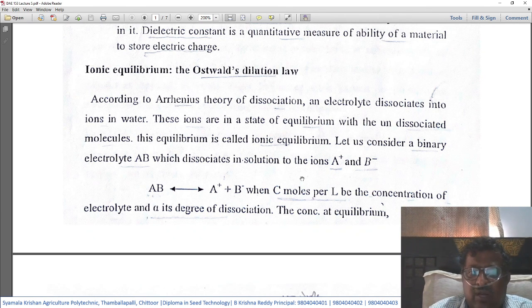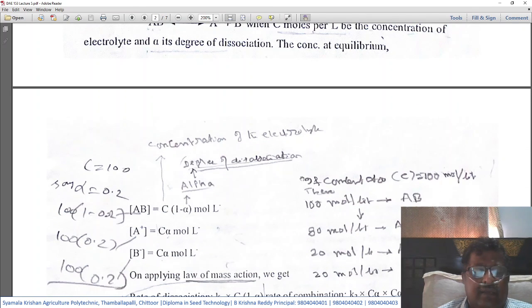Let C moles per liter be the concentration of the electrolyte. Here C means the concentration of the electrolyte, and alpha its degree of dissociation. When alpha is the degree of dissociation, the concentration at equilibrium will be reflected as below.